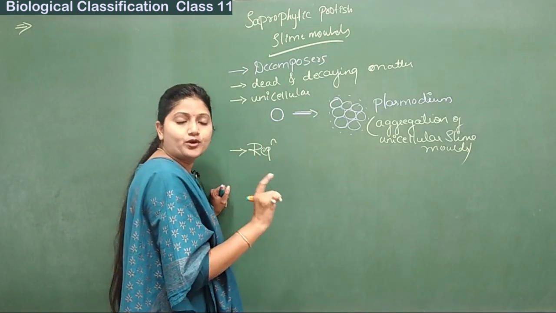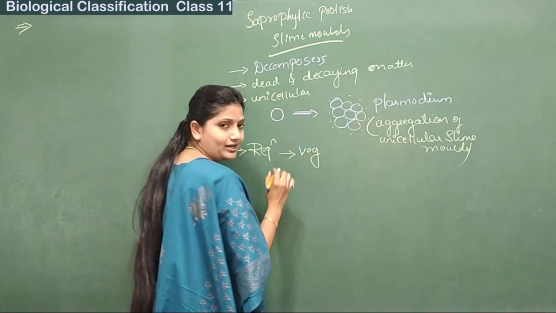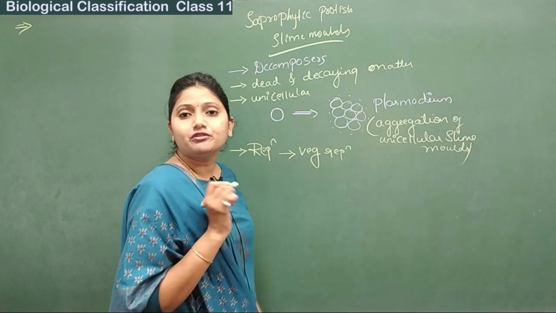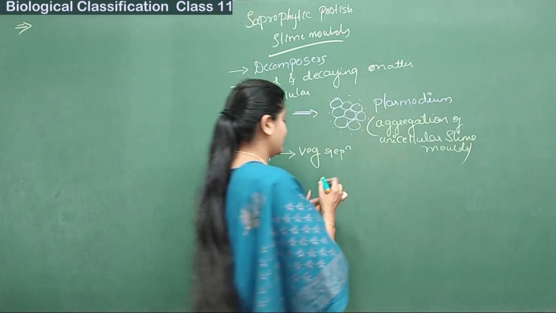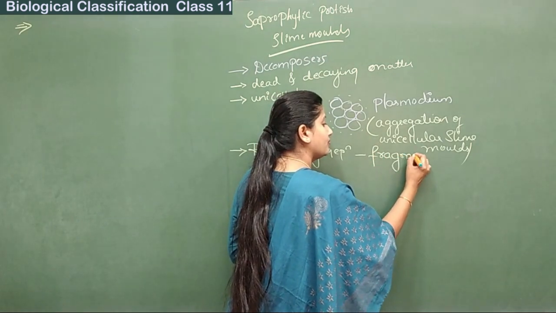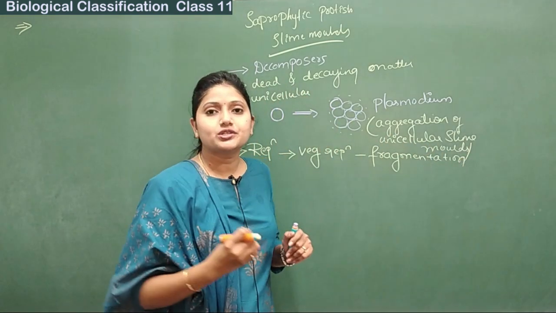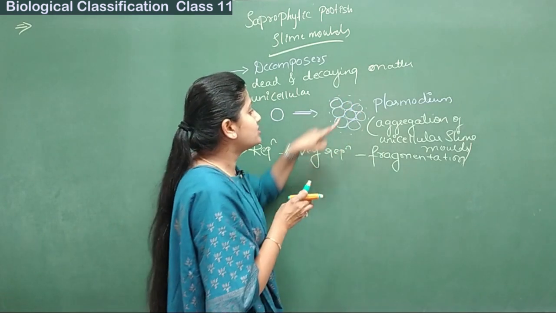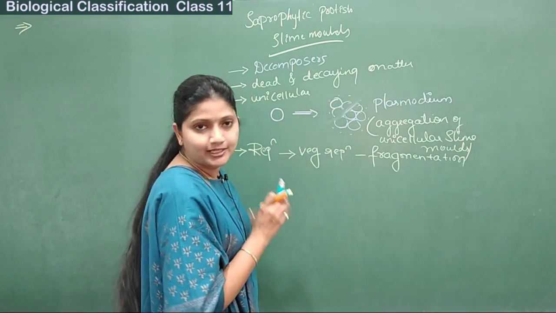Reproduction. Under reproduction, the first mode is vegetative reproduction. Under vegetative reproduction, the mode selected here is fragmentation. So what happens in fragmentation? We have seen a plasmodium aggregation here. Imagine this plasmodium aggregation breaks like this. It is breaking down.